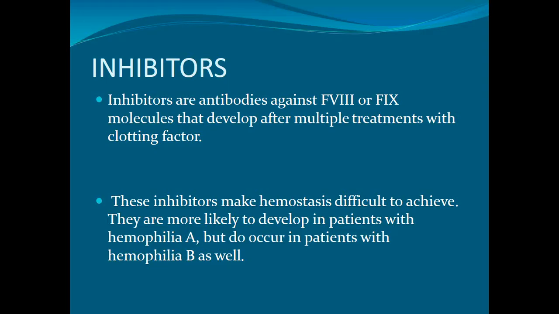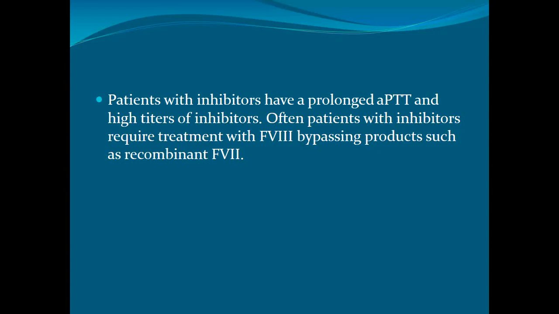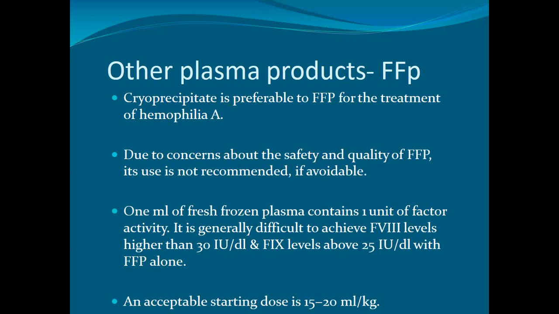They are more likely to develop in patients with hemophilia A but do occur in patients with hemophilia B as well. Patients with inhibitors have a prolonged APTT and high titers of the inhibitors. Often patients with inhibitors require treatment with factor 8 bypassing products such as recombinant factor 7.